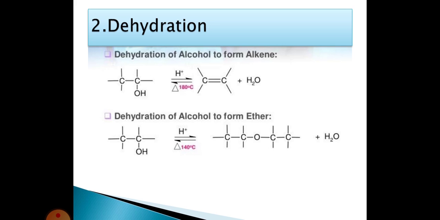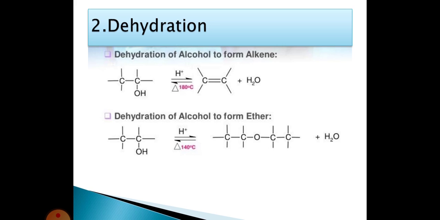The next reaction is alcohols reacting with an acidic catalyst at 140 degrees centigrade to form an ether by elimination of a water molecule. In these two reactions, the alcohols are the same and the acidic catalyst is the same, but the temperature is changed.